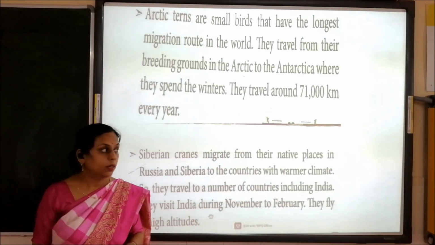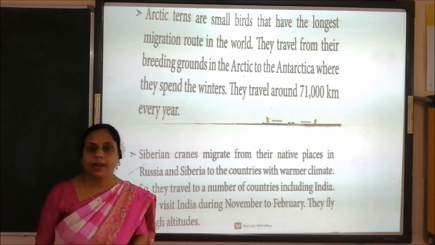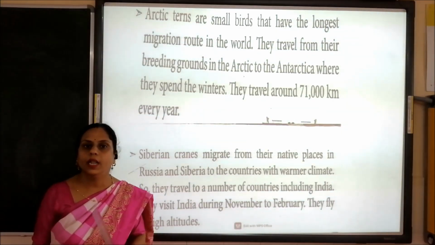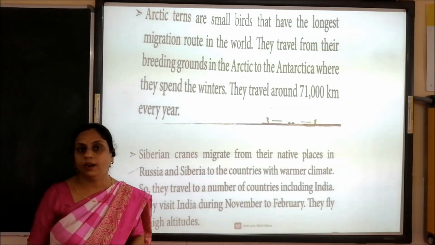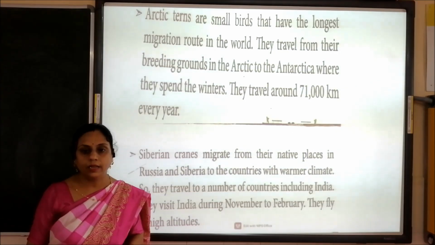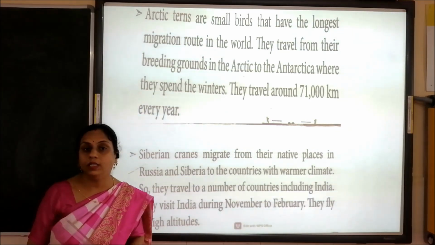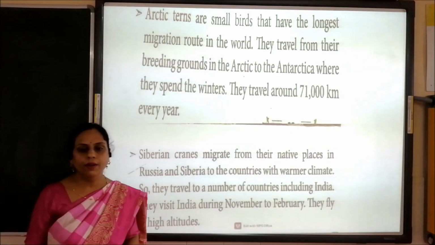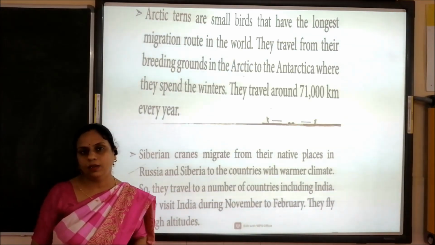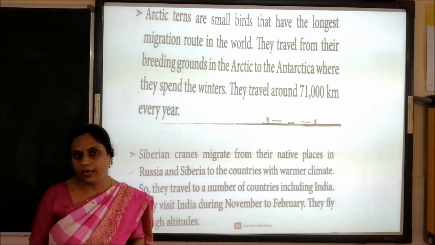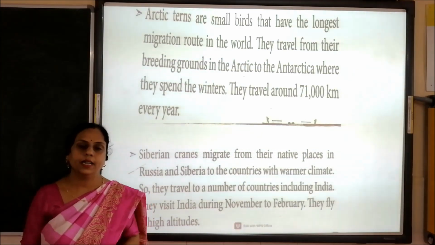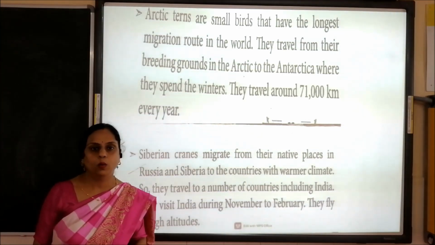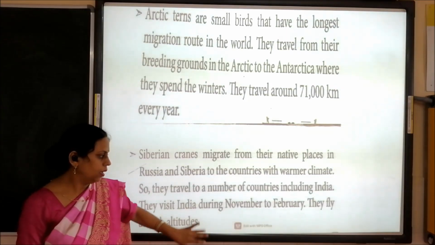You know, the Arctic tern travels around 71,000 kilometers every year. That's why they have the longest migration route in the world. They travel from their breeding ground in the Arctic to the Antarctica and spend their winters there.